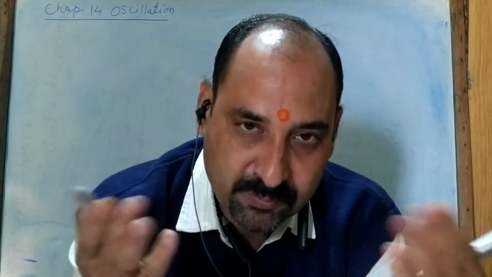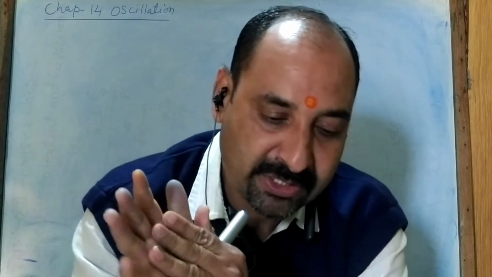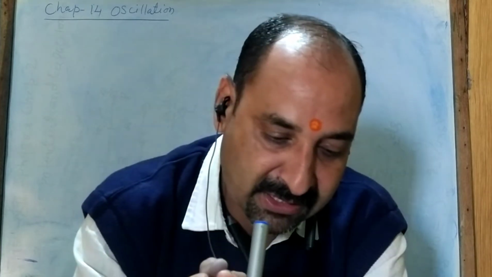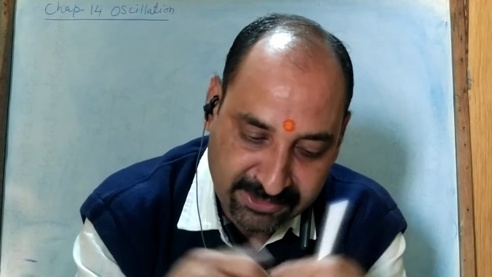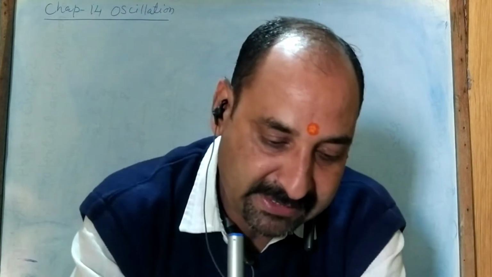Suppose we have a function f of theta: sine of theta plus 2 pi is sine theta, and cos of theta plus 2 pi is cos theta.